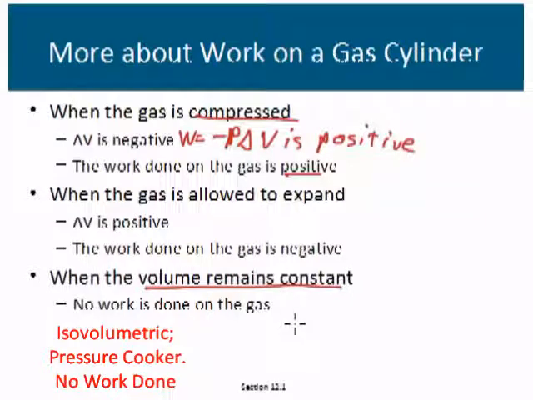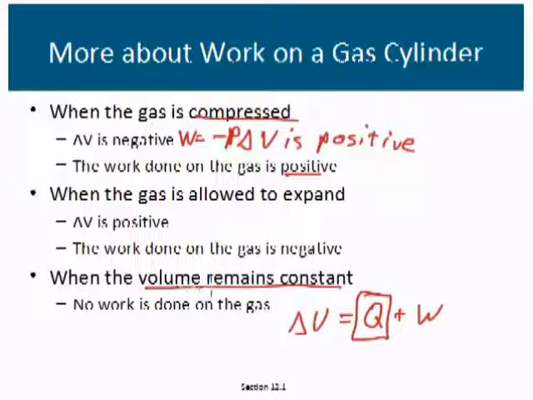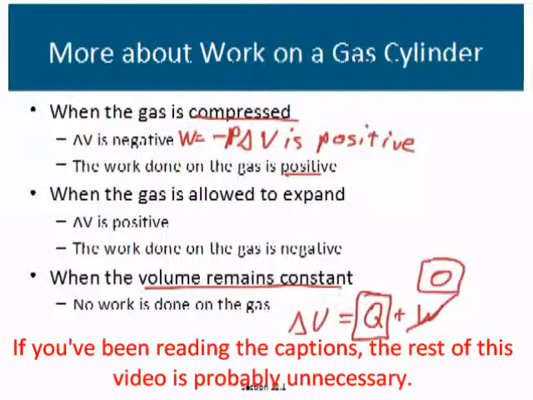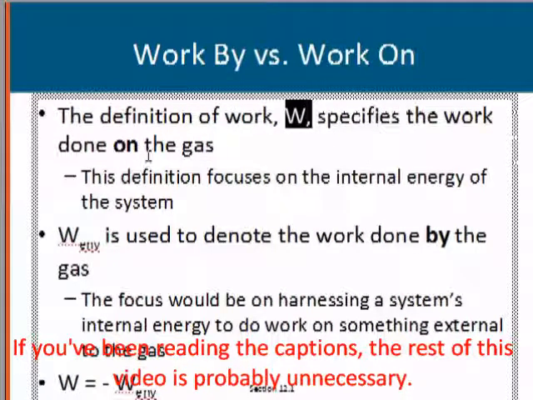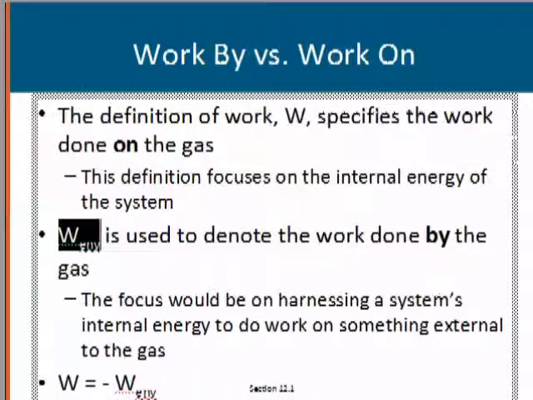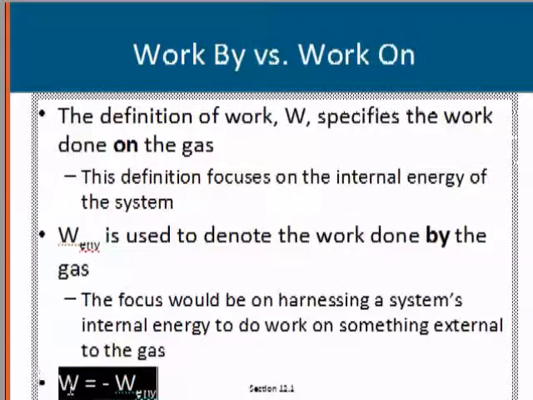You might still have a change in energy in the gas because of the heat, but if there's no volume change, there's no work done on the gas, so this part is zero. I'll stress this convention again. In this book, W specifies the work done on the gas. W env is used to denote the work done by the gas. The work done on the gas is the negative of the work done by the gas on the environment.